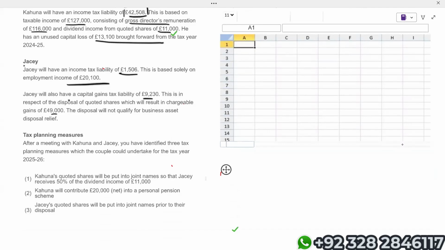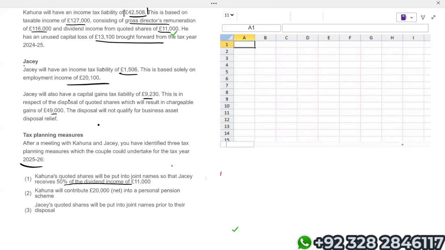After a meeting with Kahuna and Jacey, you have identified three tax planning measures which the couple could undertake for the tax year 25-26. Kahuna's quoted shares will be put into joint names so that Jacey will receive 50% of the dividend income.